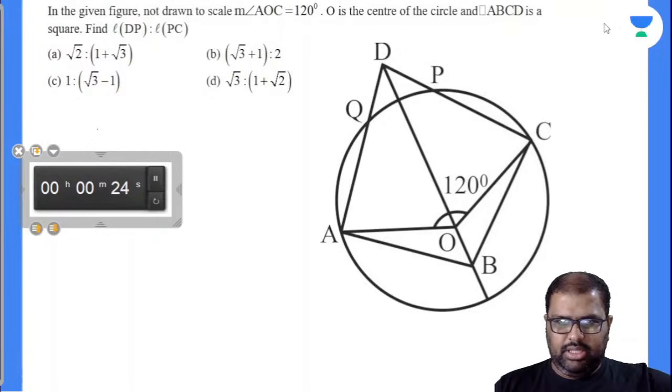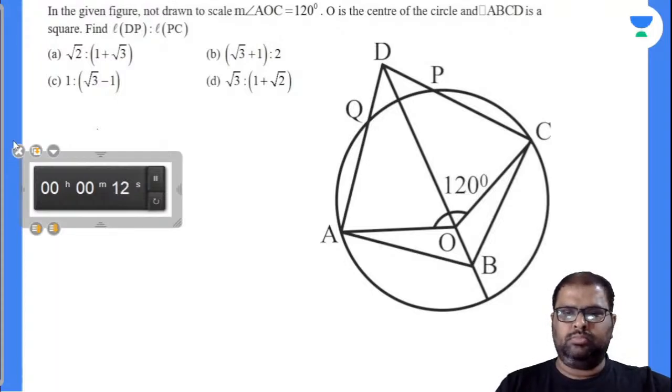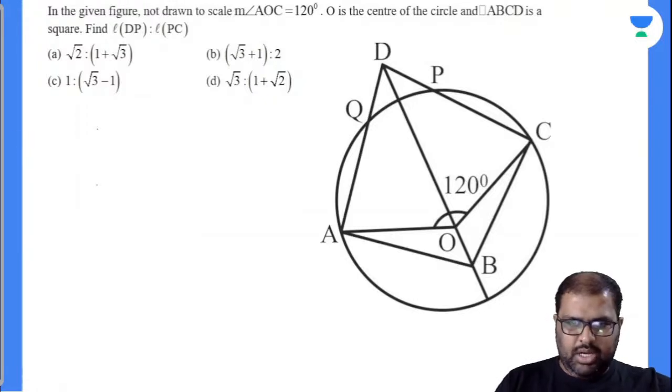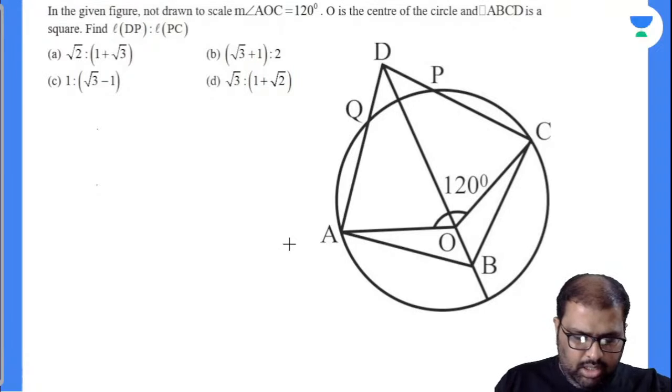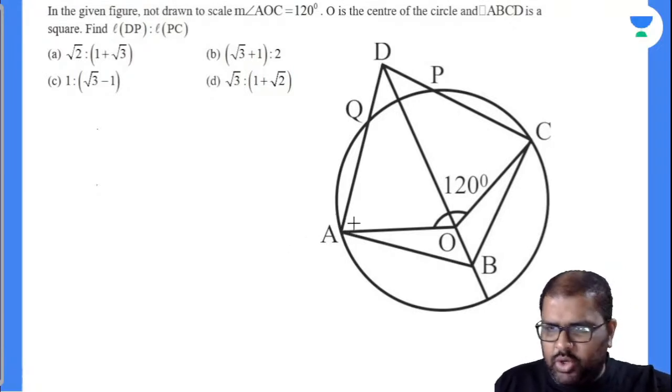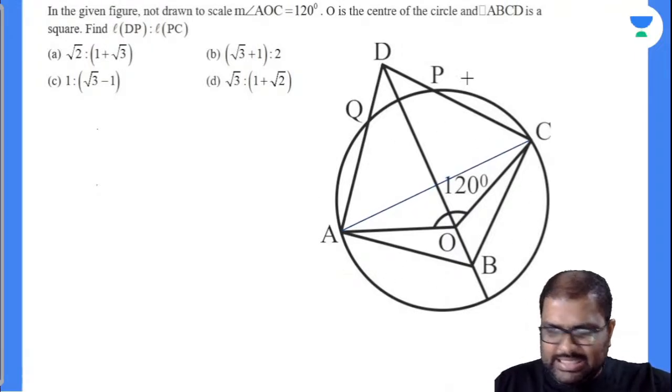You are asked to find out the length of DP to PC. Okay. Shall I solve? Okay, I'll solve the question. Now, you are asked to find the ratio of DP to PC length. Let's see, check where you are going wrong. AC is the diagonal of the square. ABCD is a square.